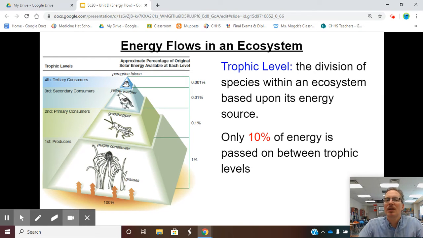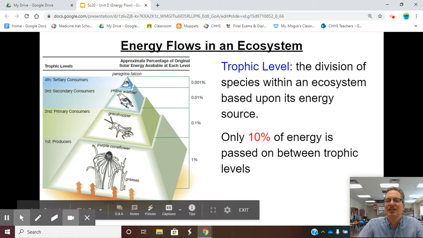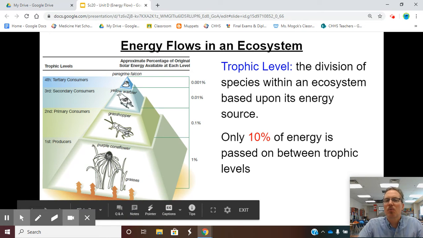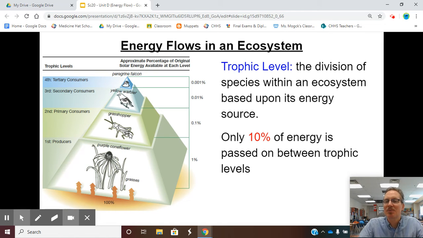So when an organism eats an organism from a lower trophic level, it's only getting 10% of the energy passed to it. This is why a grasshopper doesn't eat one or two blades of grass in a day, it eats many blades of grass. A warbler doesn't eat just one grasshopper because it's only getting 10% of that original energy. Instead, it's going to eat many grasshoppers or other food sources as well.